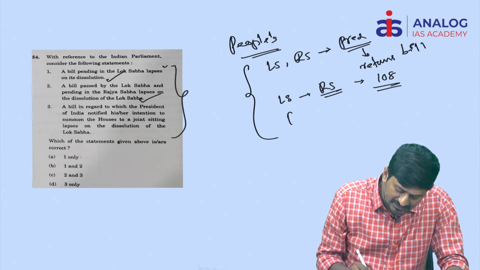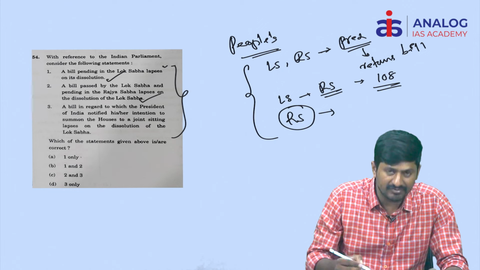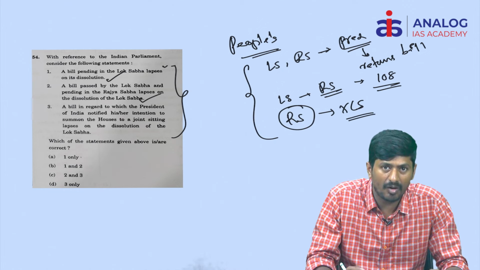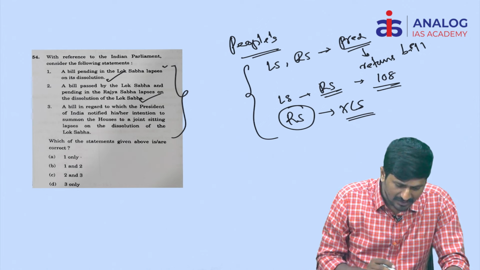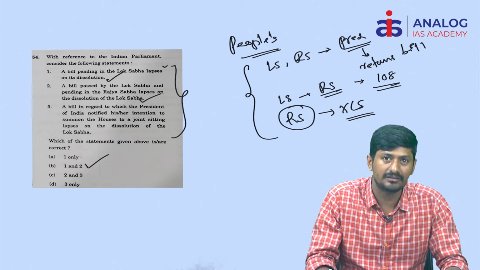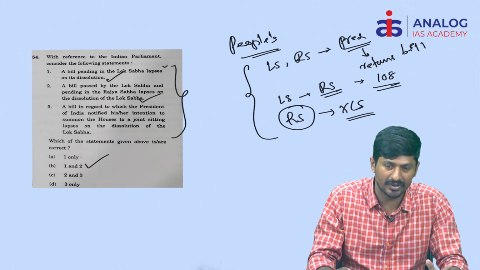And the third instance is, the bill is pending with the Rajya Sabha, and the Rajya Sabha did not refer the bill to the Lok Sabha. In this instance also, the bill will not lapse. So these are the 3 instances. Hence, what is the right answer here? B is the right answer. The first and second statements are correct. The third statement is incorrect.